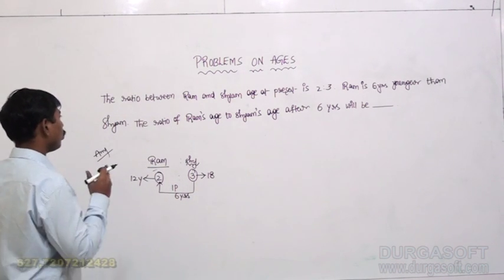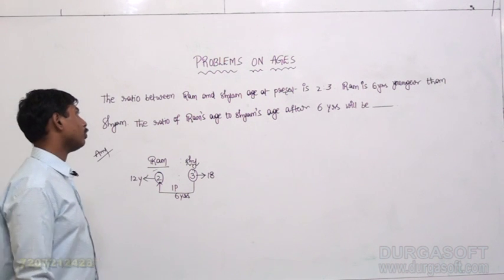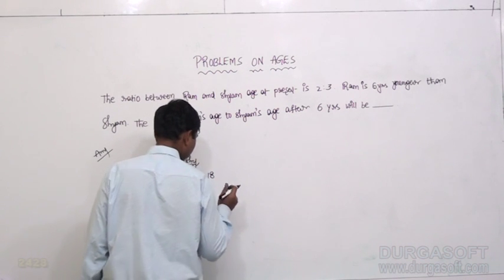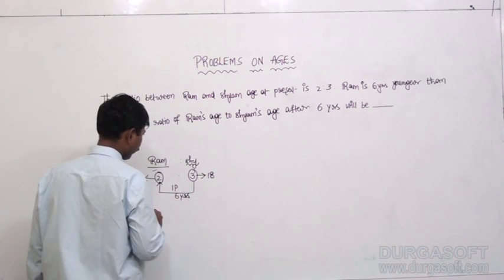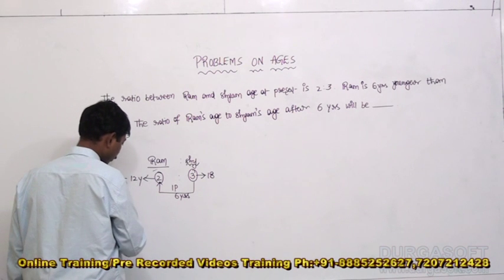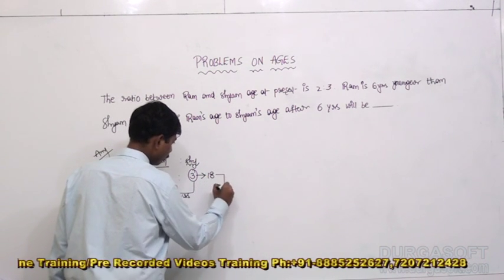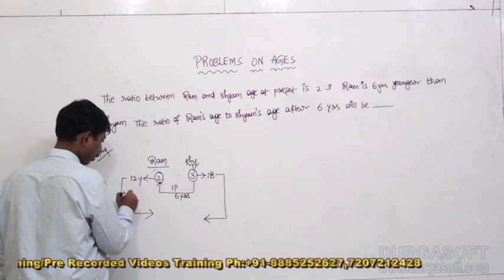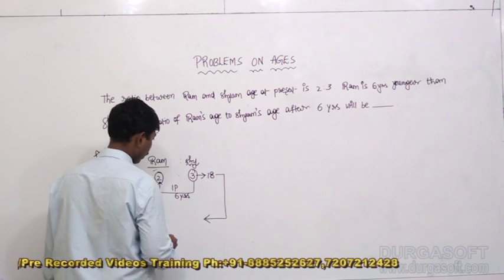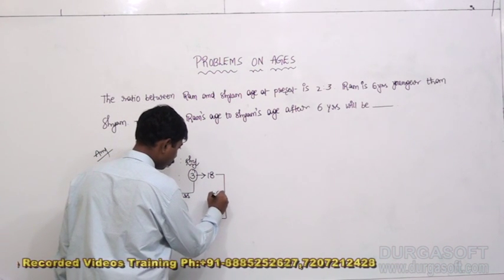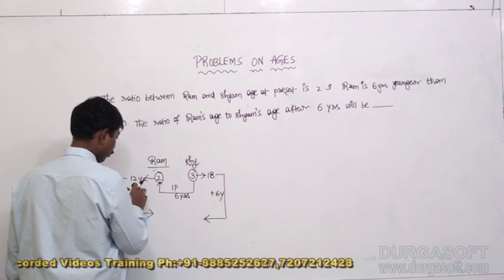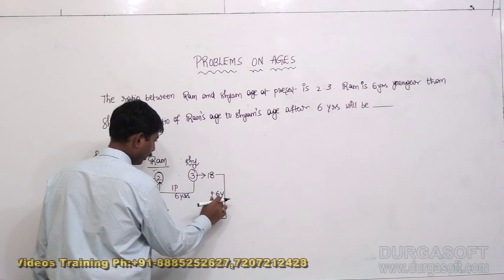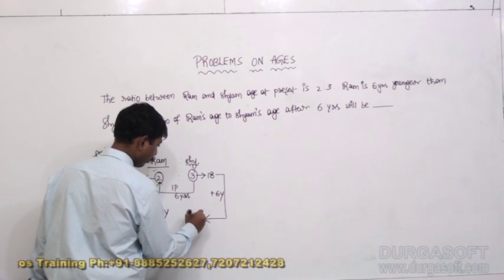Alright. What should be the ratio of Ram's age to Shyam's age after 6 years? In 6 years, Ram should increase 6 years of age, and Shyam also should increase 6 years of age. 12 plus 6 is 18 years. 18 plus 6 is 24 years.